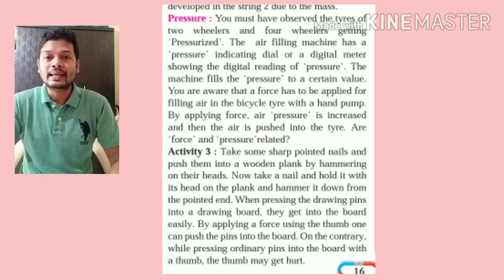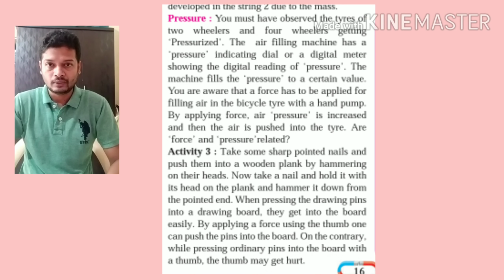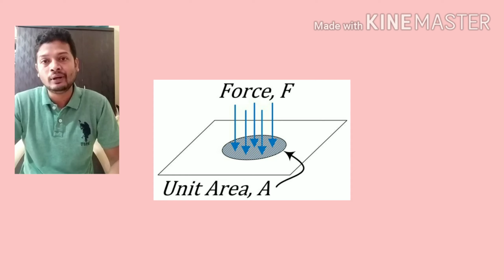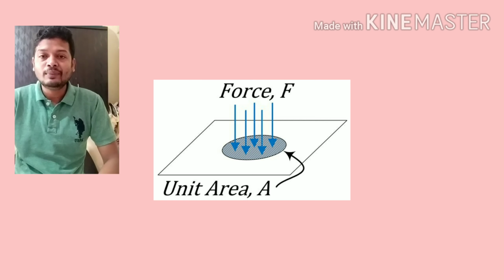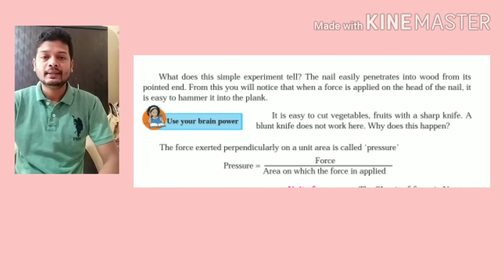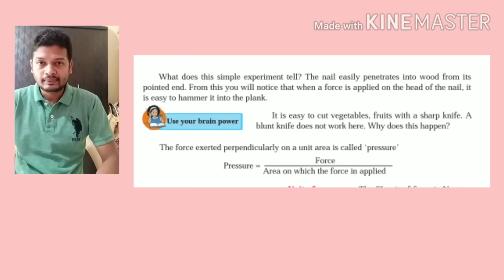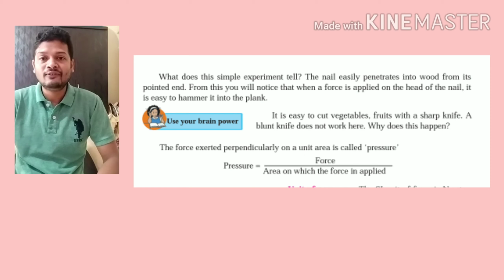Now, examples of pressure. I told you that pressure is force applied per unit area, or force applied upon the area on which the force is applied. So let's have some examples of pressure. If you have ever seen somebody at a petrol pump filling air, they are checking the pressure in the vehicle's tire.